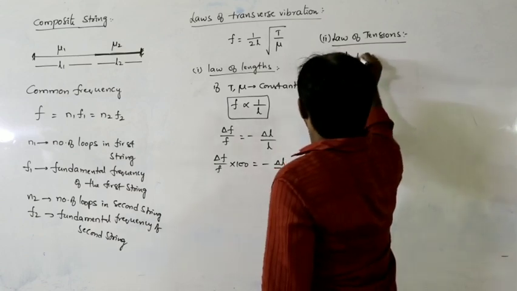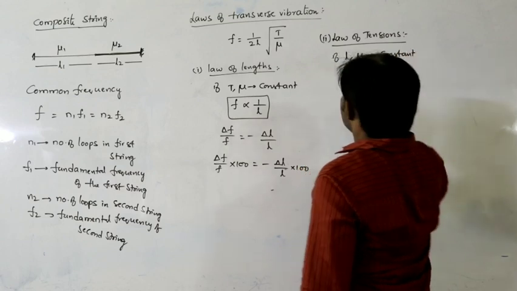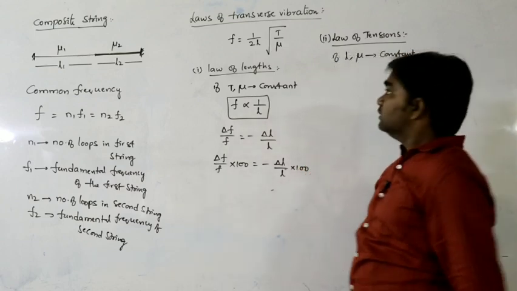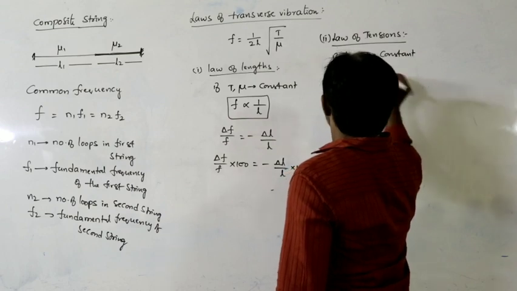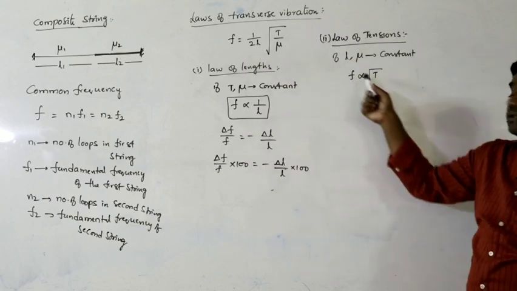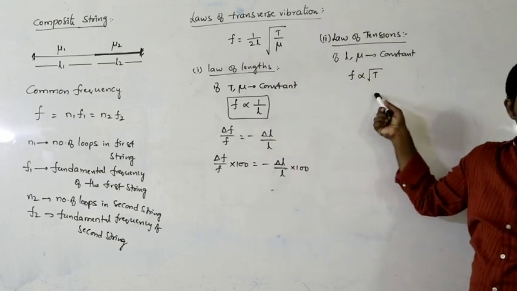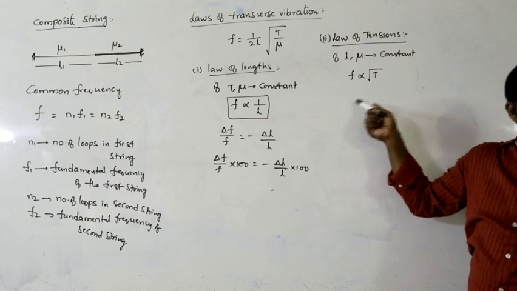If L and mu remain constant, then we can write frequency is directly proportional to root T. Frequency in the string is directly proportional to the square root of the tension. If tension is more, frequency is also more. If tension is less, frequency is less.